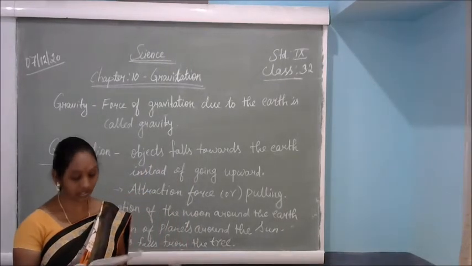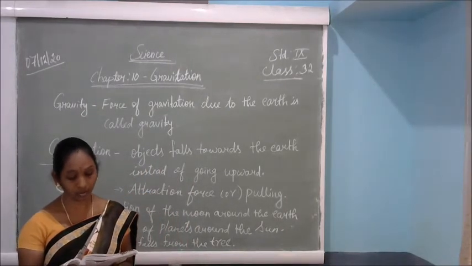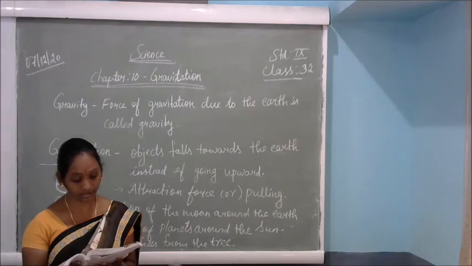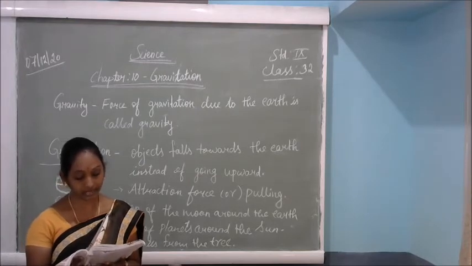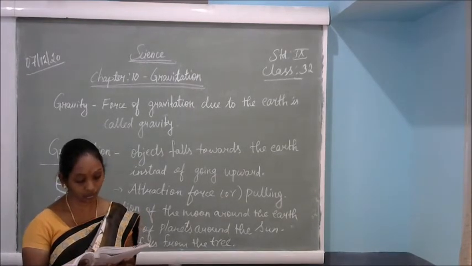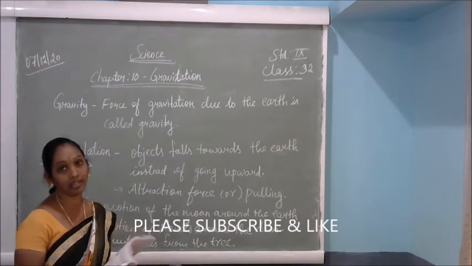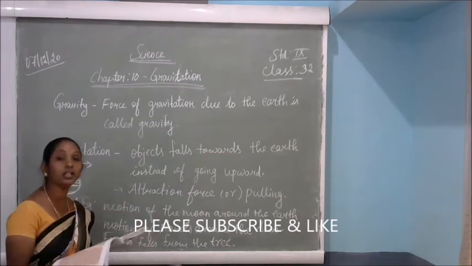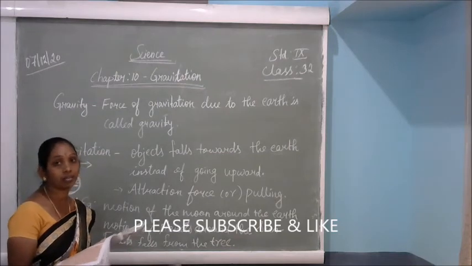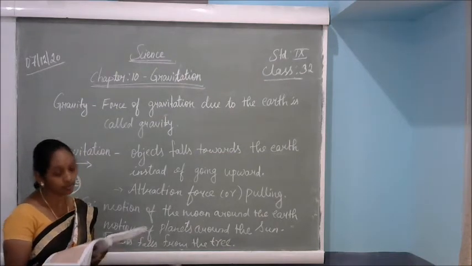So in our solar system also, all the planets go around the sun in the same way. We can say that there exists a force between the sun and the planets. So between the two objects, that means the sun and the planets, there is an attractive force.